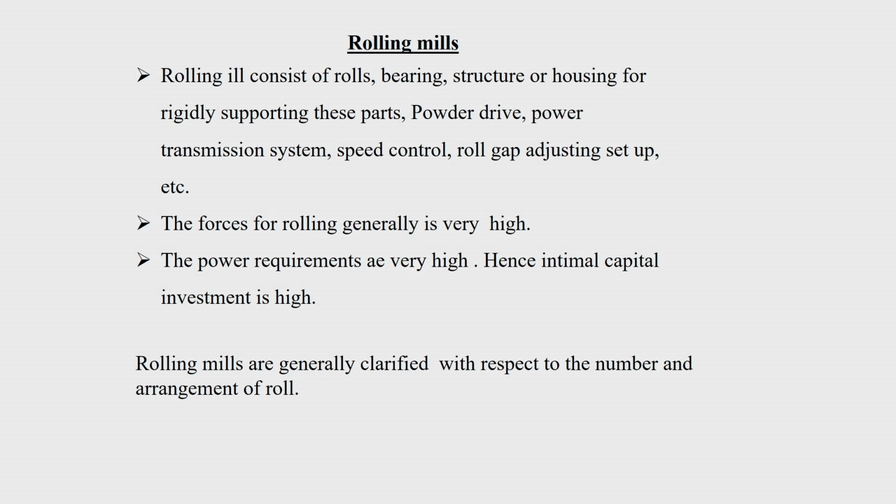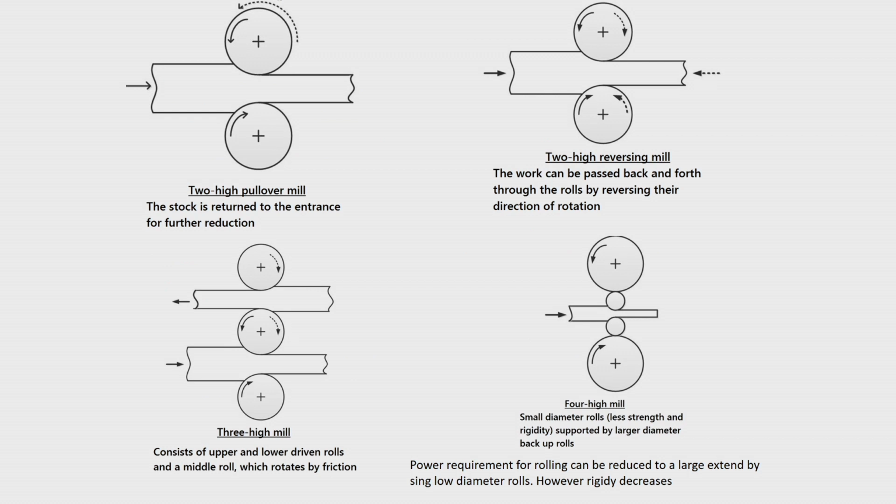Generally the rolling mills are classified with respect to the number of rolls and the arrangement of the rolls. So, let us come to the types of rolling mills. The simplest is the 2-high pullover rolling mill. Okay.